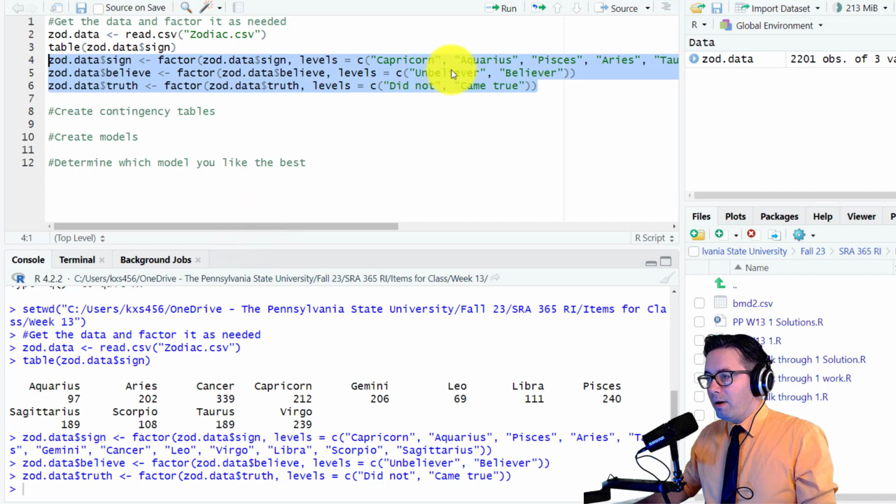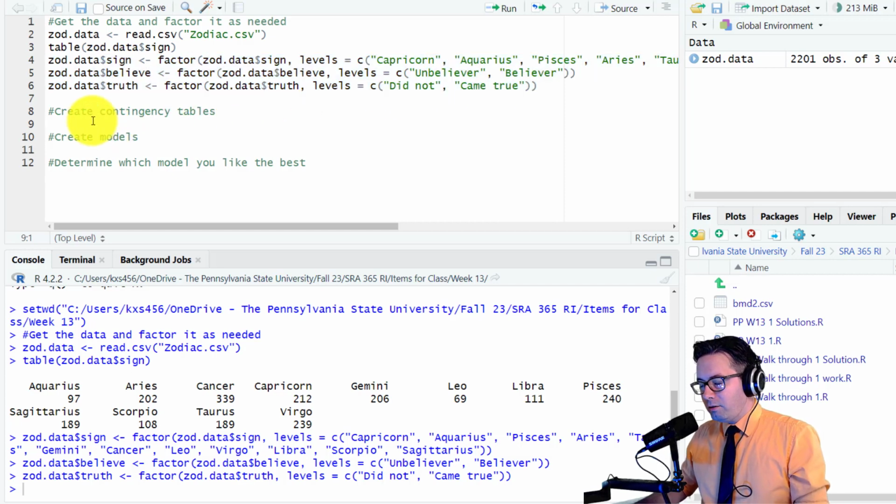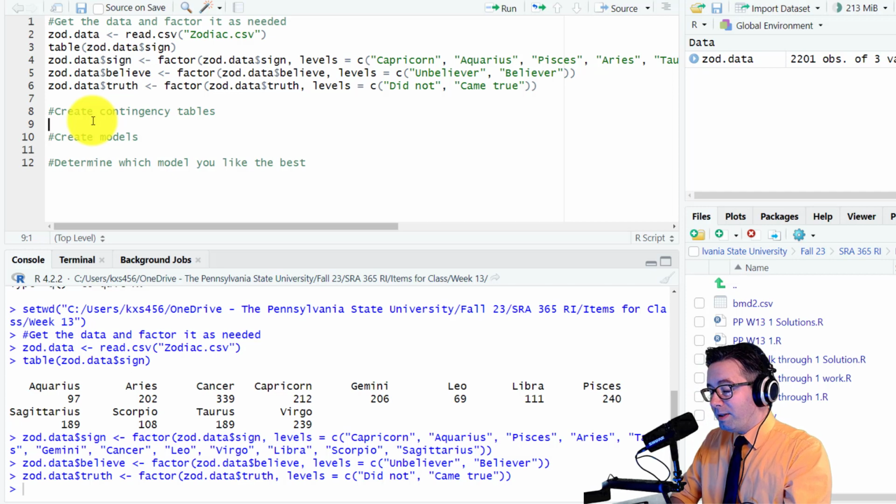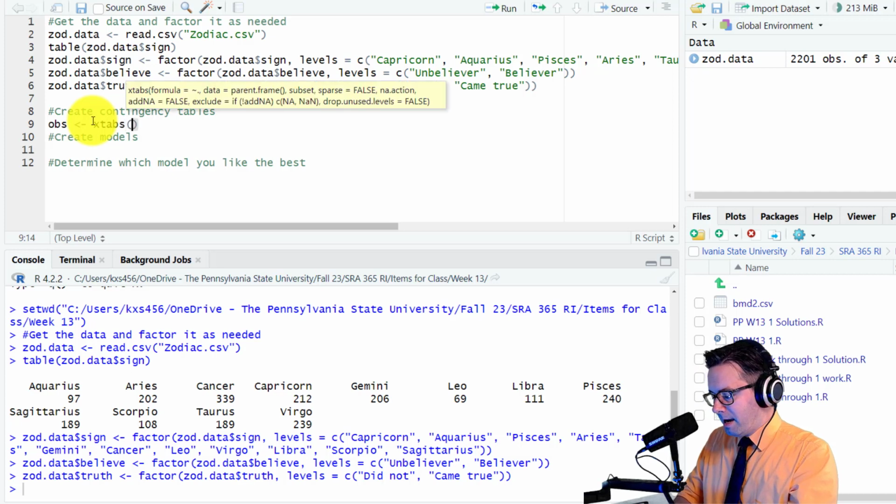Okay. So I have the levels. So we have unbeliever, believer, did not come true, and came true. So "did not" is it did not come true, and "came true" is it did. All right, so we create the contingency table, and remember this is with xtabs, and we're going to call this obs. And so it's xtabs, and then we put the tilde, and then we put our variables.